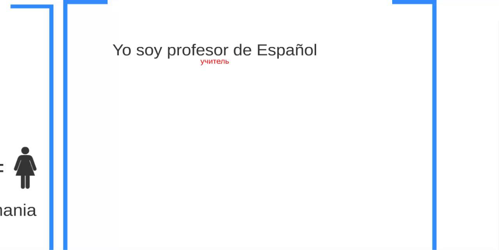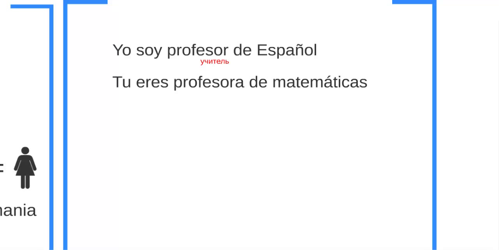So you see, ser is to be, is things you are, is inside you. So I am a teacher. So yo soy. We conjugate the verb. You can't say yo ser. Okay, you need to conjugate. So change the endings. And ser is really regular because it's one of the most used. So as you see about de, I told you yo soy de España. It's like I belong to Spain.